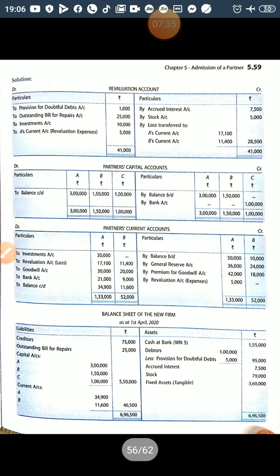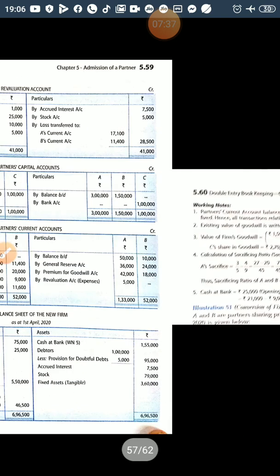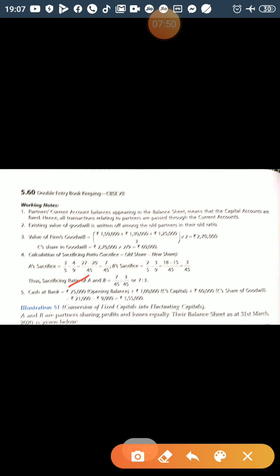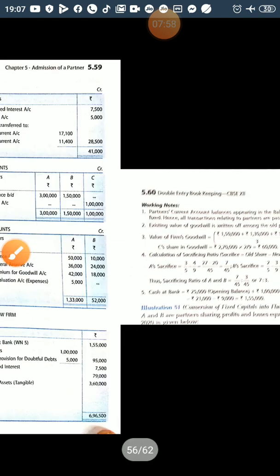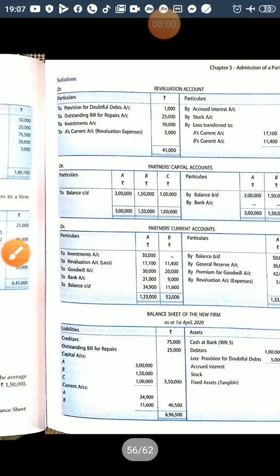So cash, we will see what is the total amount of cash. You can see it here, the balance is 25,000, and 1 lakh he brings. Apart from this, we will see what is the amount of capital share of goodwill he is bringing. We will see it.